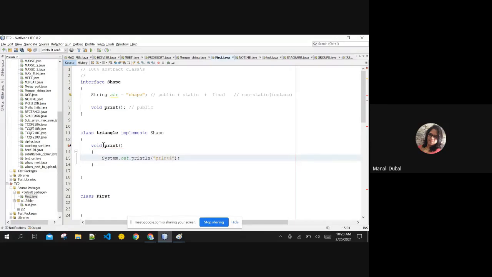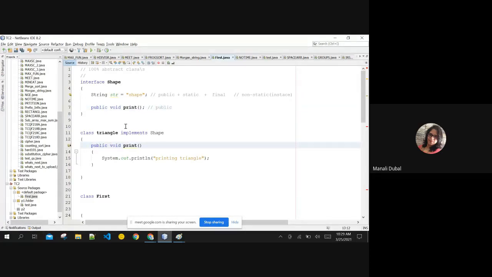It is printing some triangle, anything. I'm simply printing something over here. It is showing me the error. Why? As I said before also, all the methods of interface are public, right? Overriding, it is not completely overriding. See, print in triangle cannot implement print in shape. Weaker access privilege. You need to see all the methods of interface are to be qualified as public. If I qualify this as public, then I can use it over here.